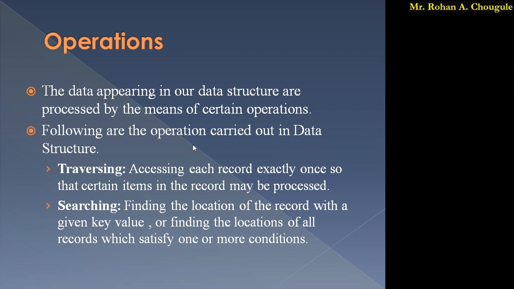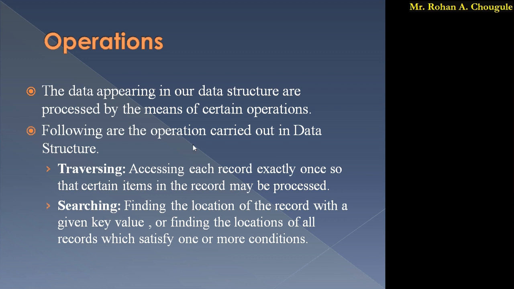Next one is searching. The name itself implies we have to search for something. Searching is finding the location of the record with a given key value, or finding the location of all records which satisfy one or more conditions.